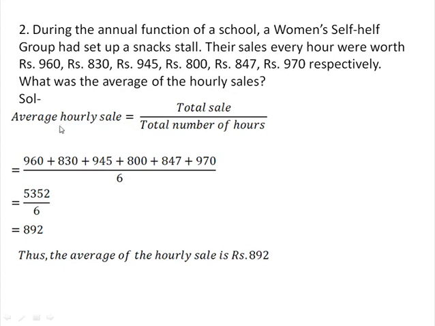So for that, to find the average of hourly sales, we will add the total sale and divide it by the total number of hours. Here the total sale we will take of these scores, that is 960 plus 830 plus 945 plus 800 plus 847 plus 970. We will divide it by 6. Here the sum of all the sales of all the hours is 5352. Divide it by 6, you will get 892. Hence the average of hourly sales is rupees 892.